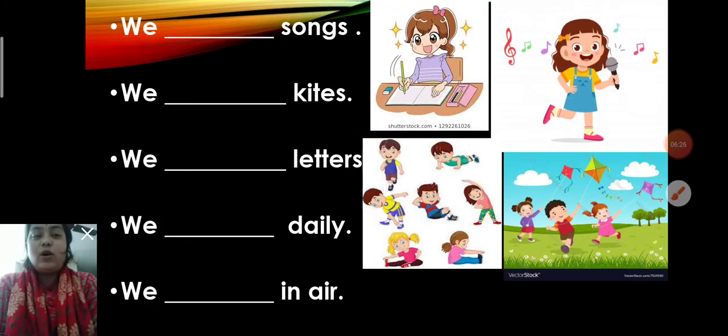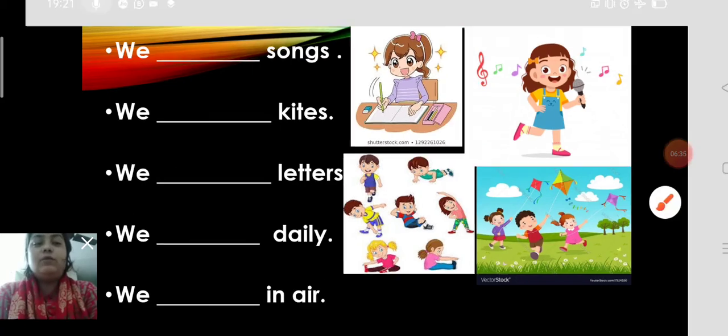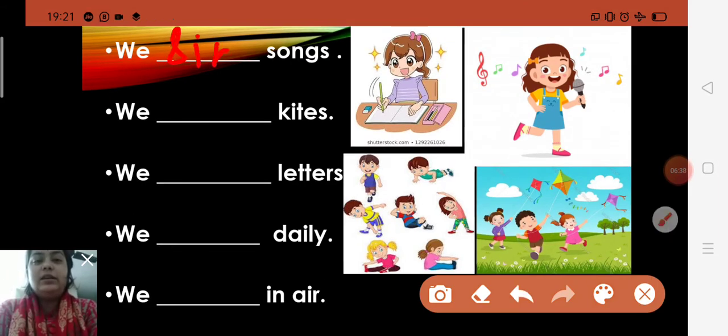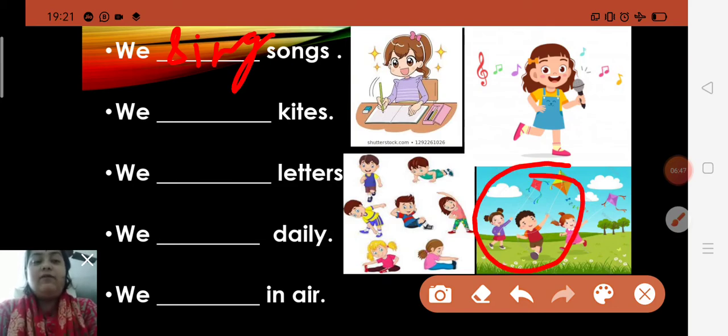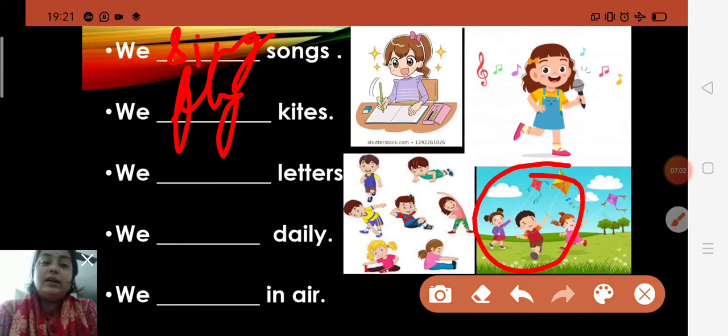Now some more examples. We dash songs. Yes, this girl is singing a song. We also like to sing songs, children. So there you will write S-I-N-G, sing. We sing songs. We dash kites. Yes, children like to fly kites. In this picture, you can see they are flying kites. So fly is an action word. There you will write F-L-Y, fly. We fly kites. We dash letters. Yes, we write letters. We read books, but we write letters by using a pen. So there you will write write.